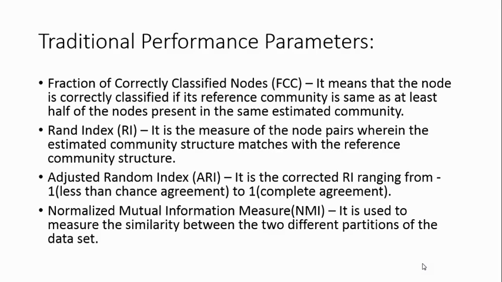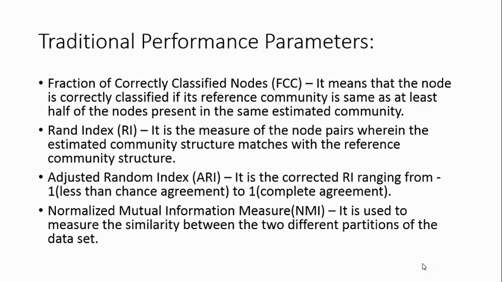Firstly, we'll have a look at the traditional performance parameters which we have used for comparison of different algorithms. The first parameter is called fraction of correctly classified nodes, or FCC. It basically means that a node is correctly classified if its reference community is the same as that of at least half of the nodes present in the same estimated community.